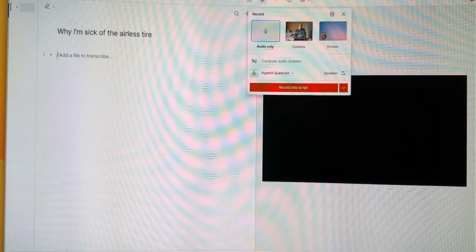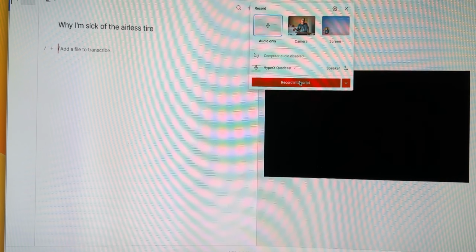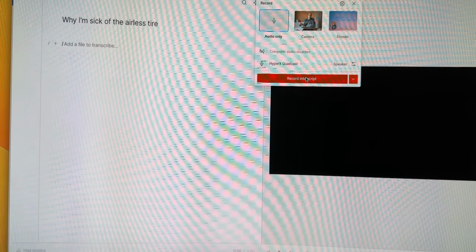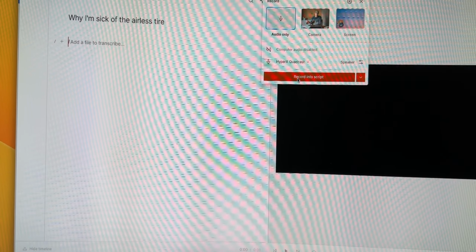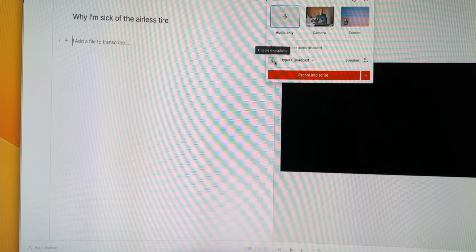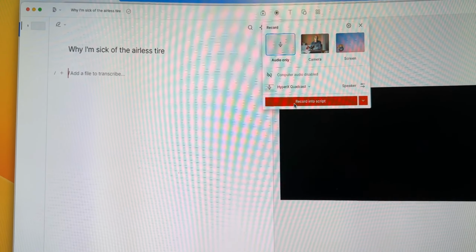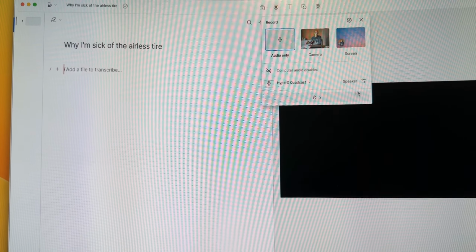All right, so I will show you how I kind of start this. I'm not going to show you the whole recording because then you wouldn't want to watch the podcast episode. But if I just go ahead and hit record into Descript, obviously I've got my microphone on. You can see the little level there showing that it is picking up my audio. If I hit record into Descript, it gives me a countdown, 3, 2, 1, and then I can just start recording into my microphone right here. So I will go ahead and record the entire podcast episode and then show you the editing.